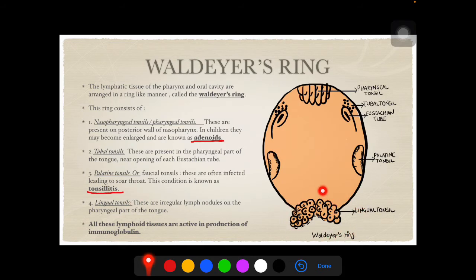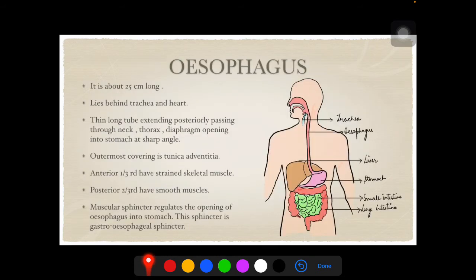Lingual tonsils. These are irregular lymphoid nodules, as we can see in the diagram, on the pharyngeal or the posterior-most part of the tongue. All these lymphoid tissues are active in production of immunoglobulin. And why do we require Waldeyer's ring or all these lymphoid tissues? Because they are active in production of immunoglobulin, which helps fight diseases.